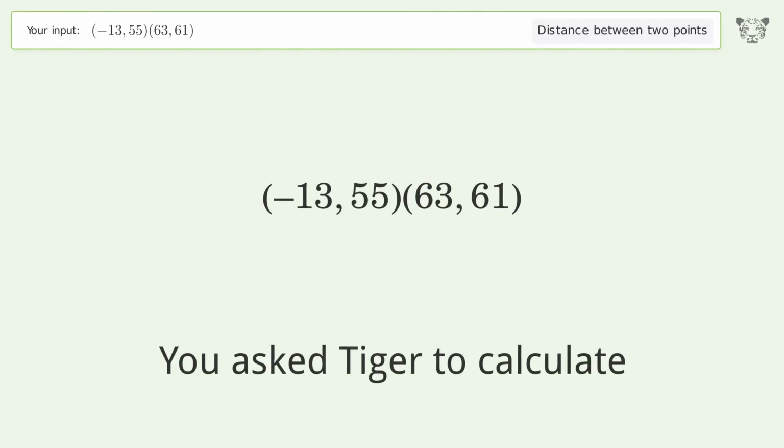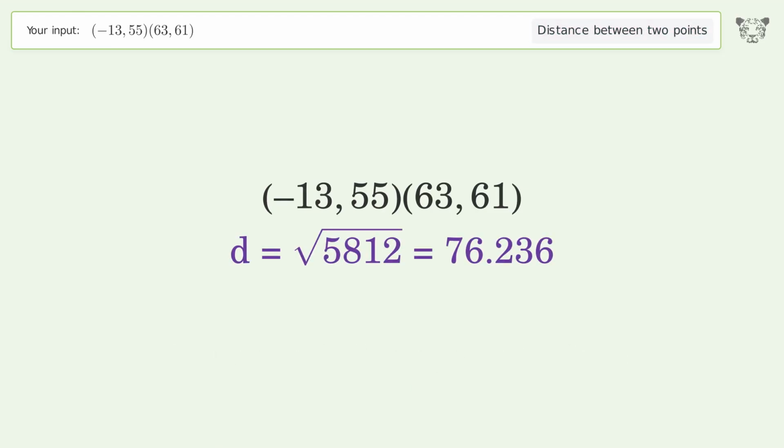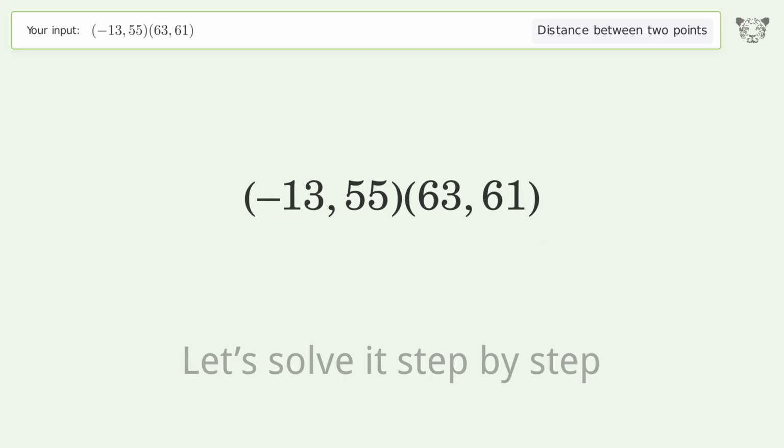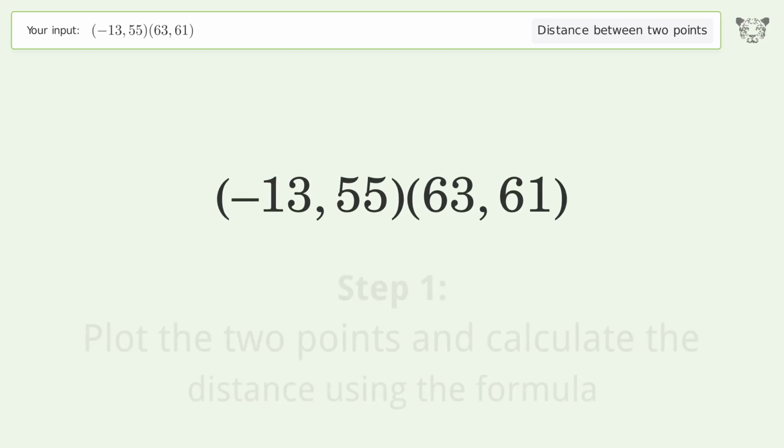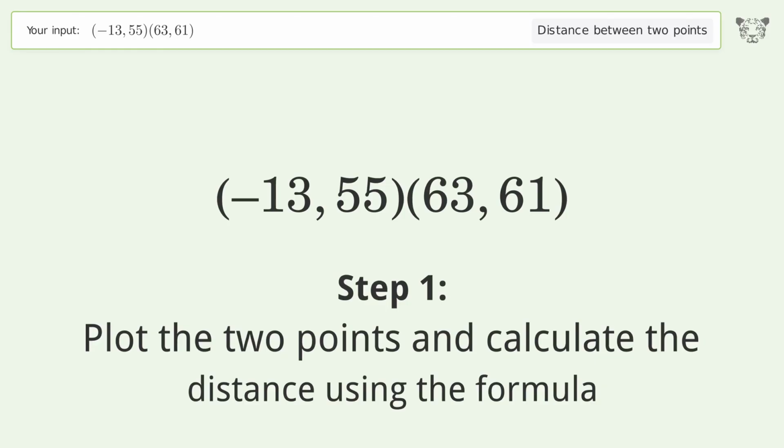You ask Tiger to calculate. This deals with the distance between 2 points. The distance between the 2 points is the square root of 5,812, or 76.236. Let's solve it step by step. Plot the 2 points and calculate the distance using the formula.